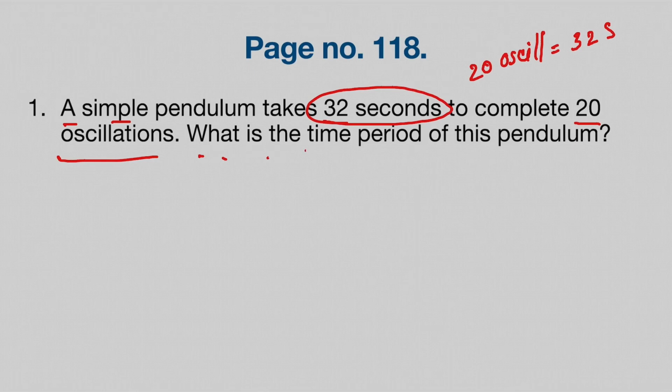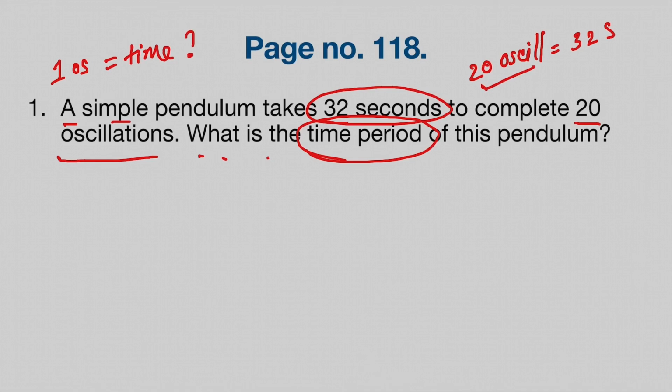What is the time period of this pendulum? Now we have to find the time period, that is, how much time one oscillation takes. 20 oscillation is 32 seconds, so now one oscillation will take how much time?